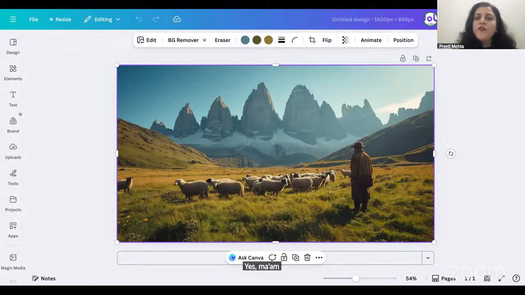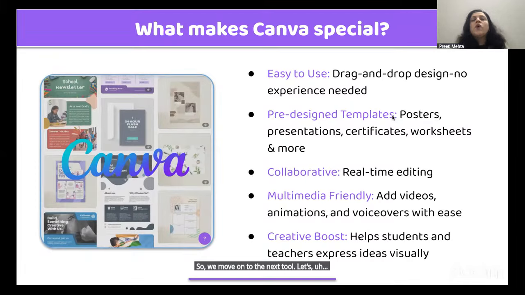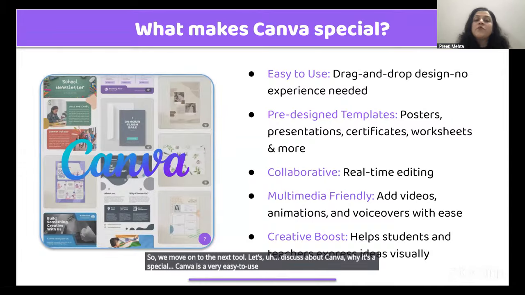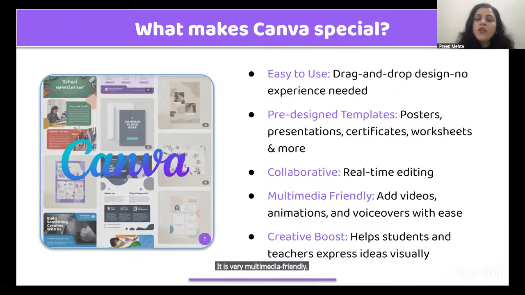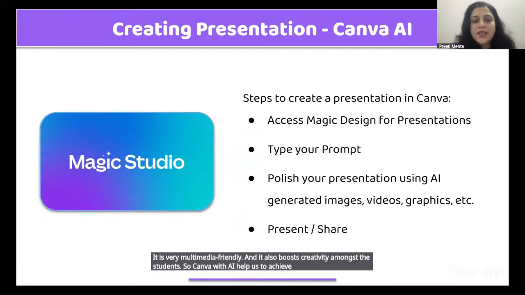Yes, ma'am. We move on to the next tool. Let's discuss Canva and why it's special. Canva is a very easy to use tool. It comes with a lot of pre-designed templates. We can do collaborative work also. It is very multimedia friendly, and it also boosts creativity amongst the students. So Canva with AI helps us to achieve all of these things.